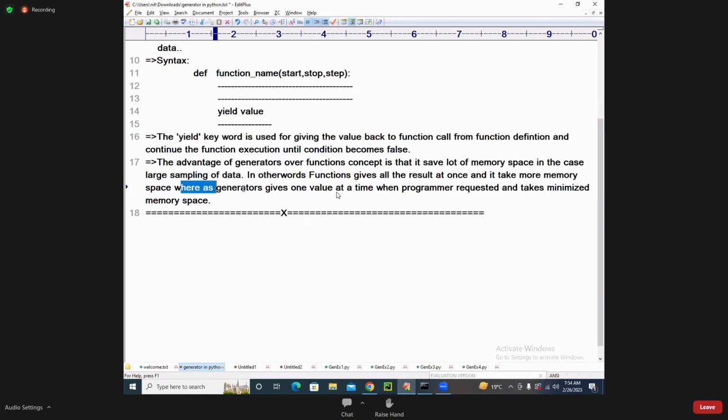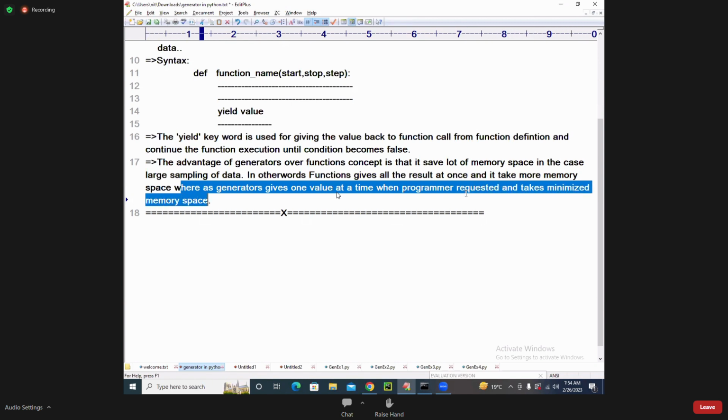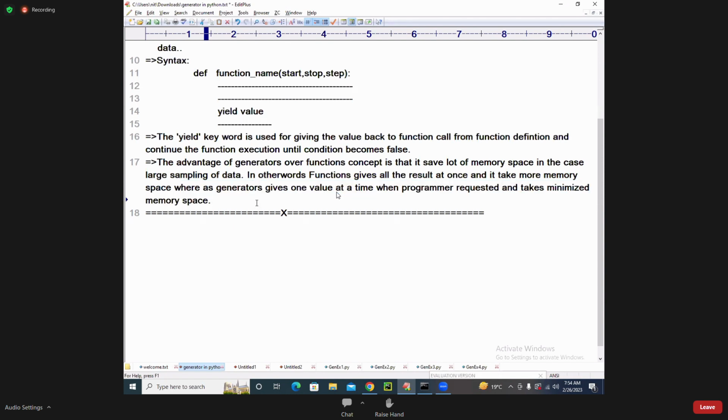Whereas a generator gives one value at a time when the programmer requests it, and takes minimized memory space. This is the final advantage of the generator. Simply, students, this entire conclusion says that generators give you the value on demand by minimizing the memory space.